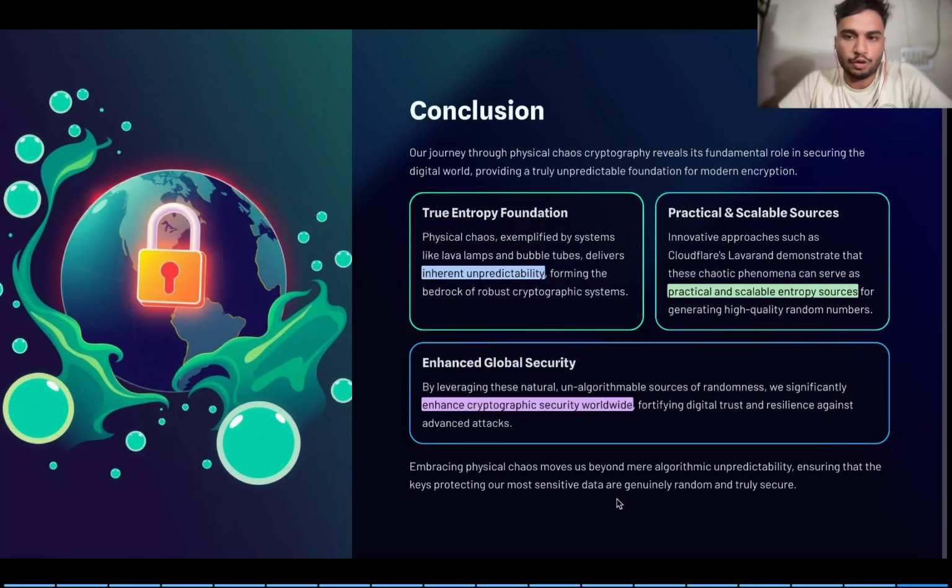Okay, let us come to a conclusion. Why is physical chaos majorly used? It is high in entropy and it is unpredictable, and it can be produced from practical and scalable sources like lava lamps and bubble tops, even the movement of tree leaves falling from a tree. It can be used to produce a global security, which is mostly preventing attackers from attacks, and we can build a more secure platform later on, which produces a greater defense mechanism against attacks and ensures we have safe browsing.